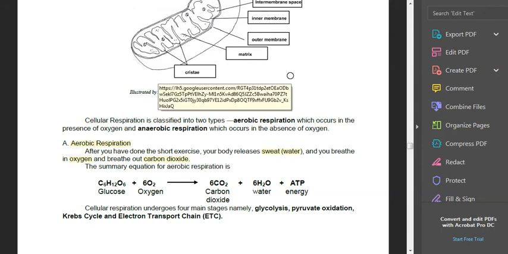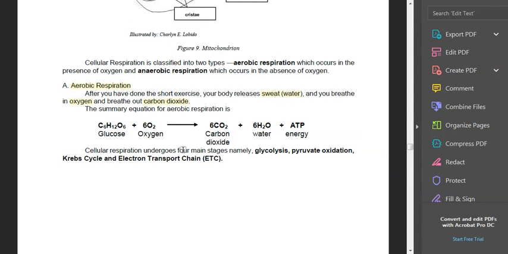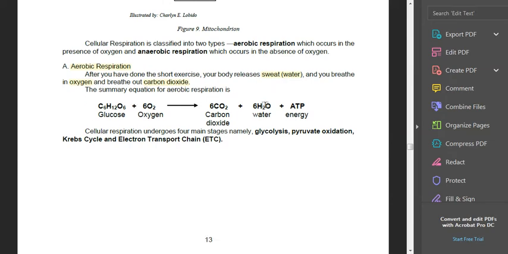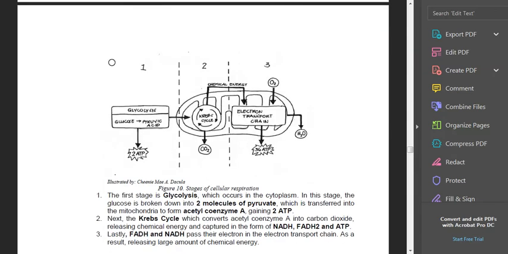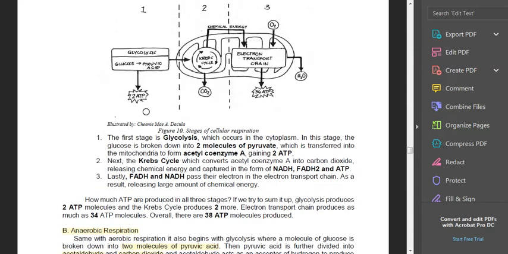With aerobic respiration, your body releases sweat or water and you breathe in oxygen and breathe out carbon dioxide. The stages in aerobic respiration include glycolysis, pyruvate oxidation, Krebs cycle, and the electron transport chain. So this is what it looks like.